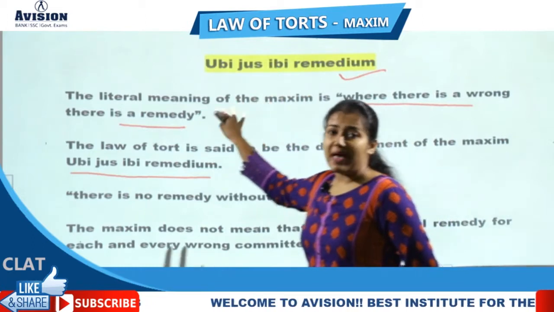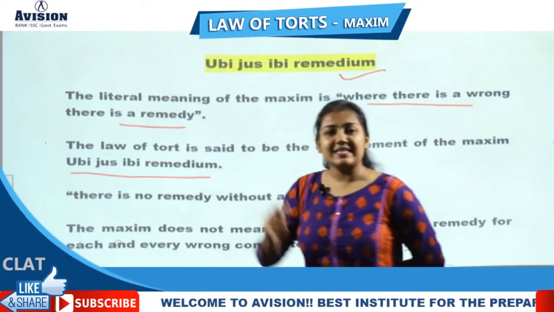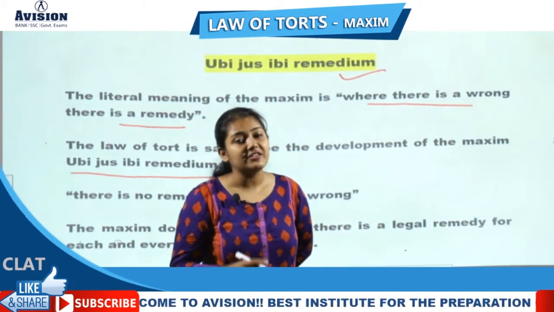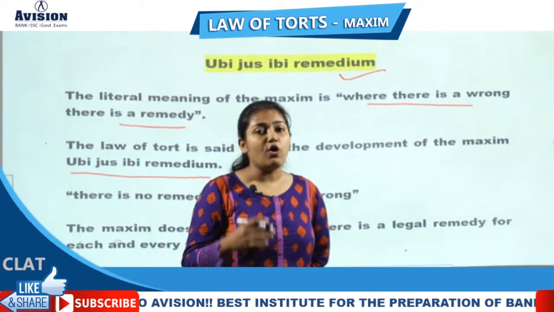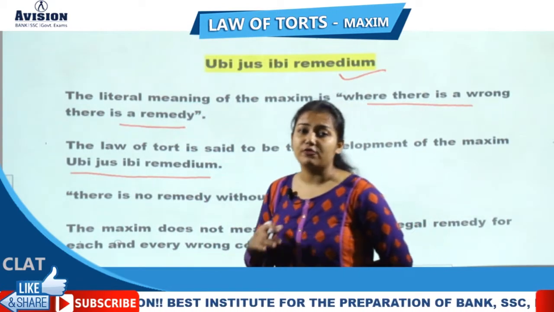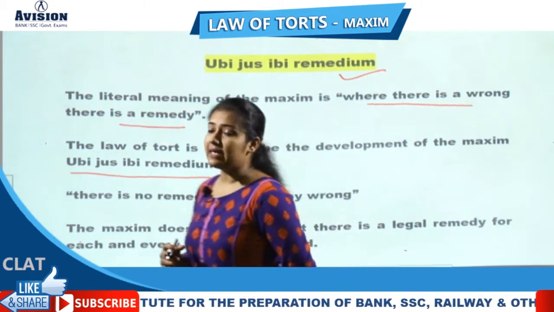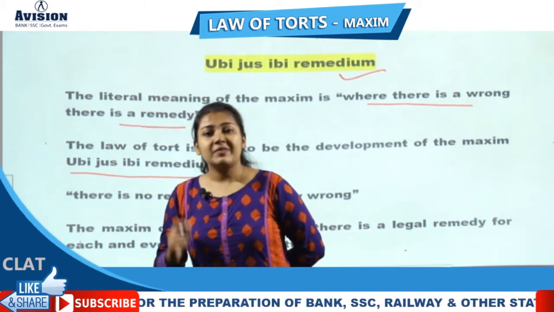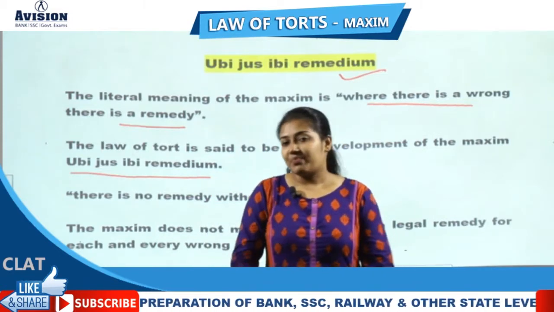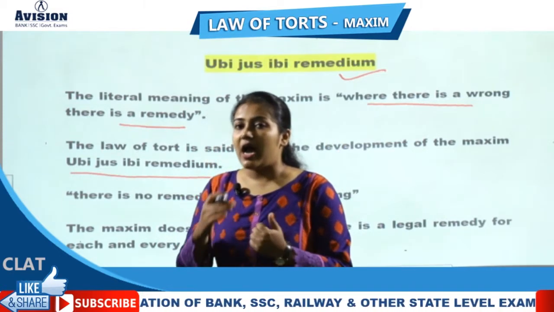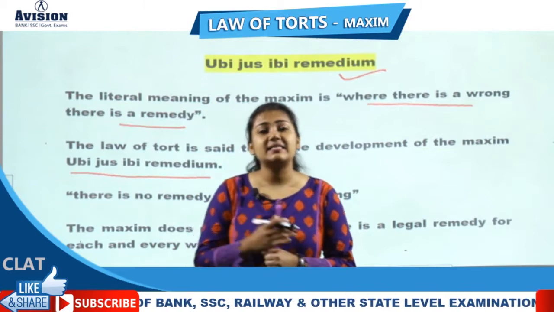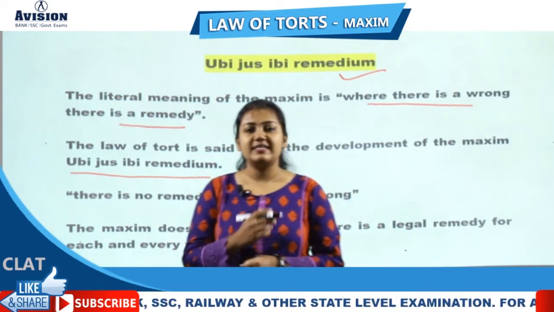Basically, law of tort depends on this maxim. The essence of law of tort is this maxim. So law of tort says that where there is a wrong, there is a remedy. Basically I should say, where there is a legal wrong, there is a remedy.